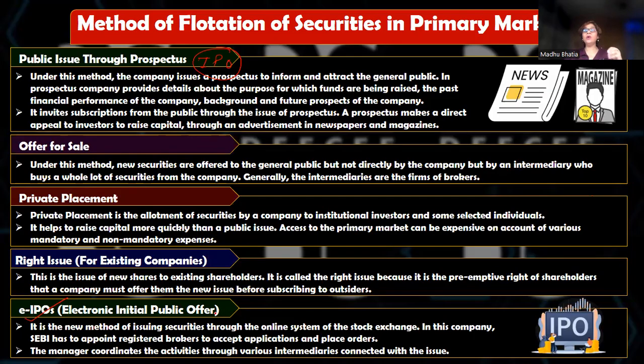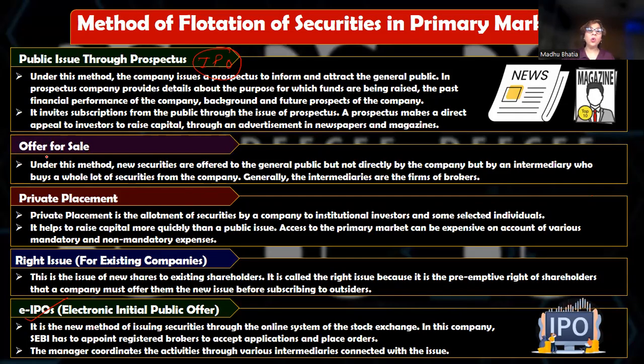Earlier, stock exchanges were not allowed for the new issue. That is why we call it the secondary market. But now stock exchanges have been allowed to launch the securities. That means an initial public offer also comes through stock exchanges. So if the securities are being sold through the electronic medium of the stock exchange, it is called eIPO.